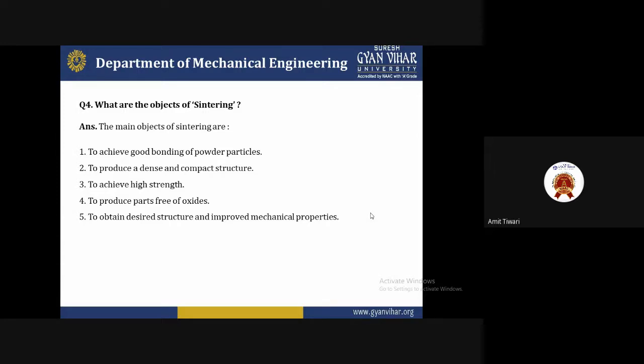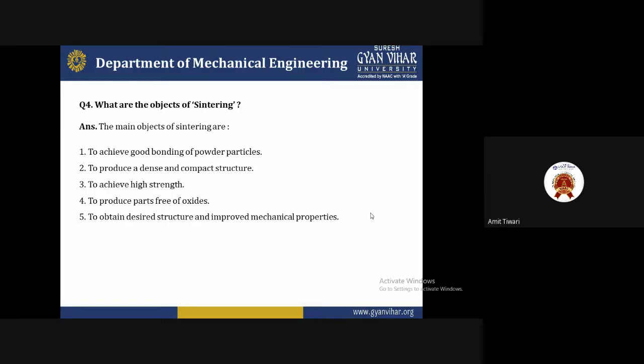So these are some bonding requirements of good particles. Second is to produce a dense and compact structure. What is a dense and compact structure? It is a structure that is easy to understand, with no heavy cost requirement, very easy to work with, easy to tackle and easy to handle. So these are all requirements to be produced by the stirring.